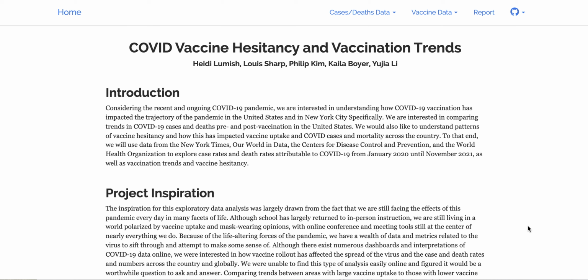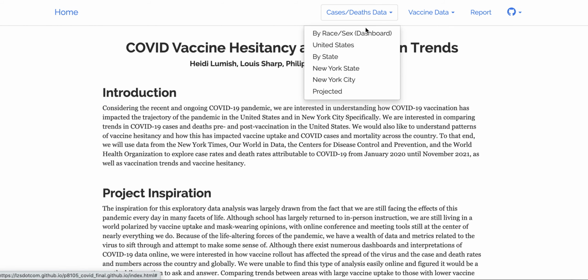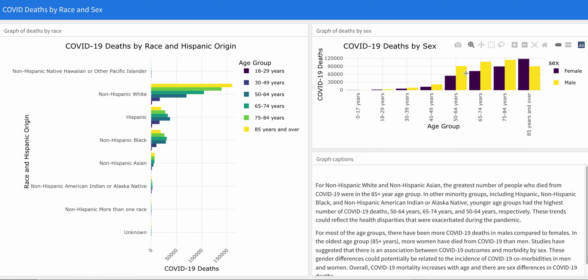Hi, our project looks at COVID vaccine hesitancy and vaccination trends. Our project aims to analyze the ongoing COVID-19 pandemic and the impact of COVID-19 vaccination in the US. We first investigate trends of deaths by age, sex, and race, which has identified that the elderly and men are the most vulnerable without fully capturing a pattern within race.